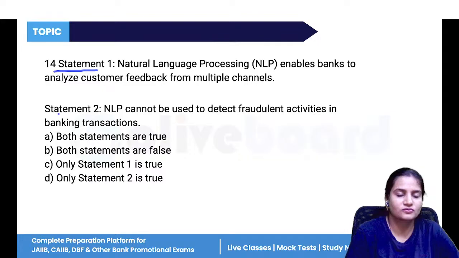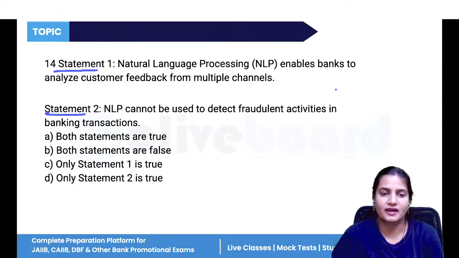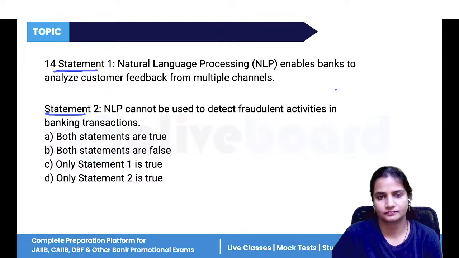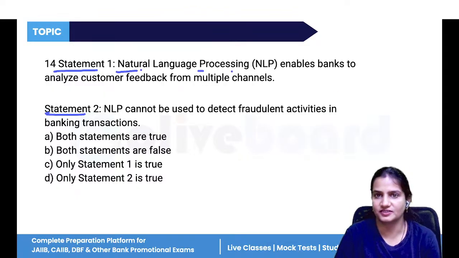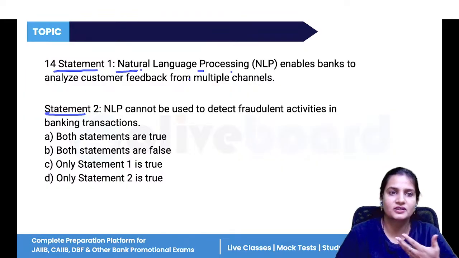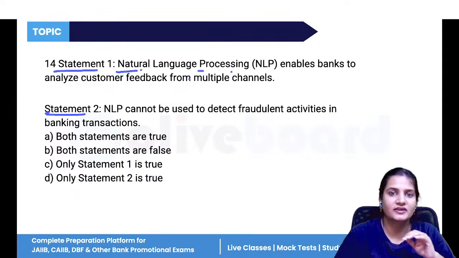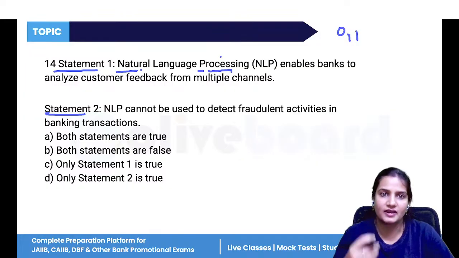Now, next two statements are given, and again it is from NLP, natural language processing. What is NLP? Natural language processing. So we know that computers don't understand our language, neither do we understand their language. Computers only understand bits, the binary digits, that is 0 and 1. So NLP helps to translate our language to their language and their language to our language.